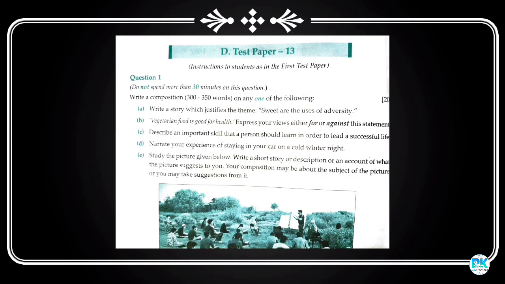Now the test paper 13, question 1a. Write a story which justifies the theme: Sweet are the uses of adversity. B. Vegetarian food is good for health, for or against. C. Describe an important skill that a person should learn in order to lead a successful life. D. Narrate your experience of staying in a car on a cold winter night. And the fifth one is a picture based composition. Let us discuss each of them separately.